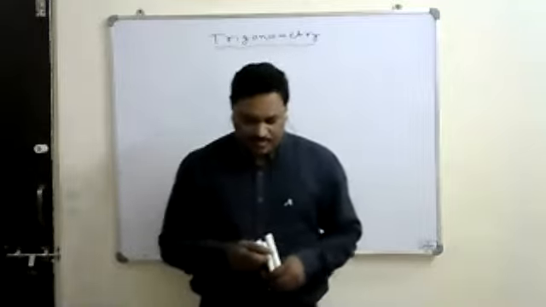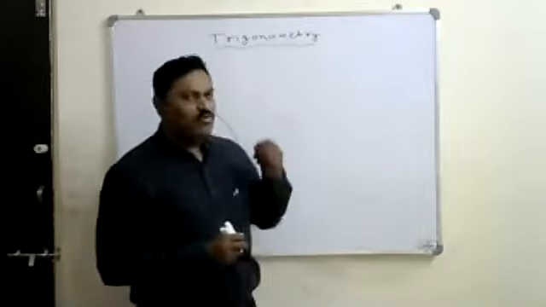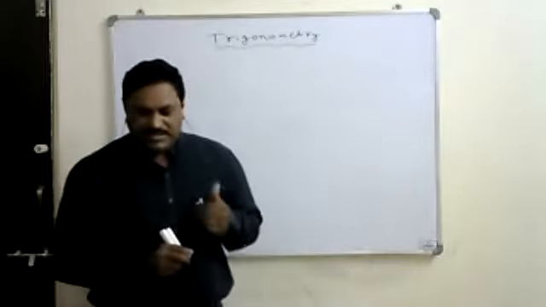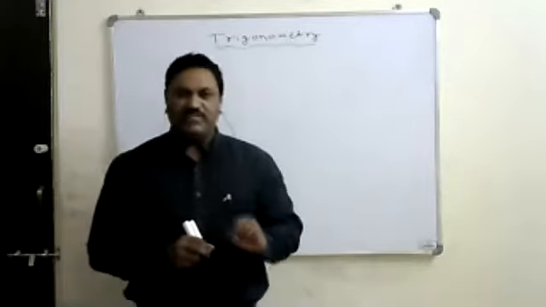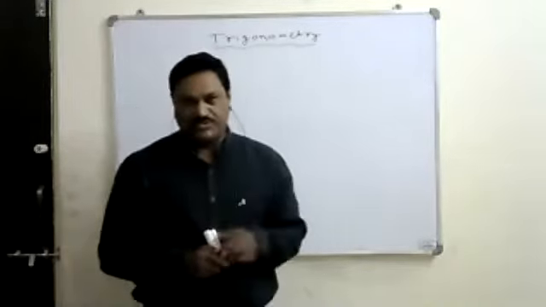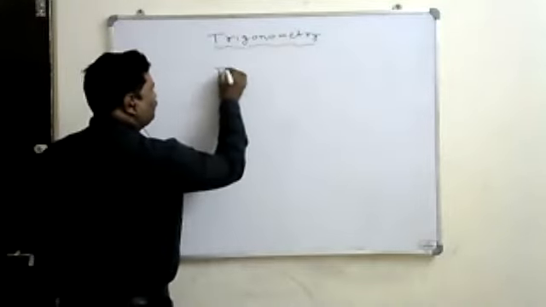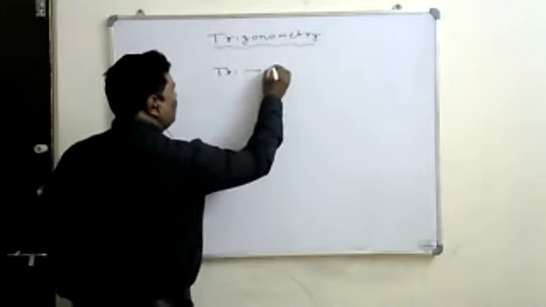Now, what is this trigonometry and what are we going to learn in it? Actually, trigonometry is not an English word. It is a combination of words derived from Latin. One is tri, which means three.